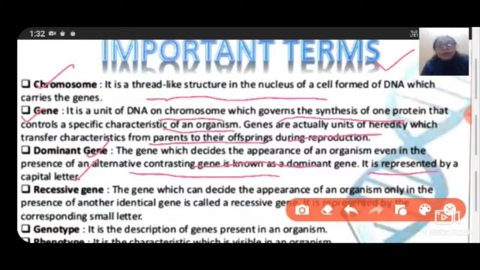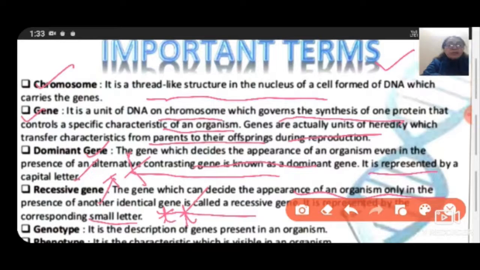Suppose, for height, if I am telling you about tallness, it will be depicted by the capital T. And the recessive gene is the gene which can decide the appearance of an organism only in the presence of another identical gene, and it is represented by the corresponding small letter. Suppose dwarf height is showing, that we will describe by the small tt.